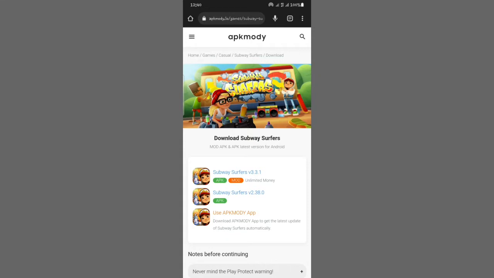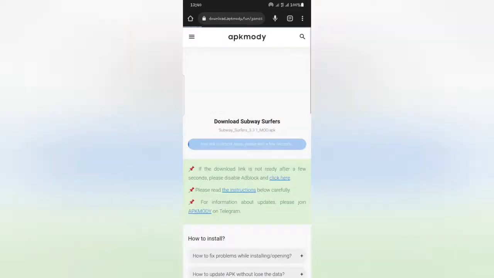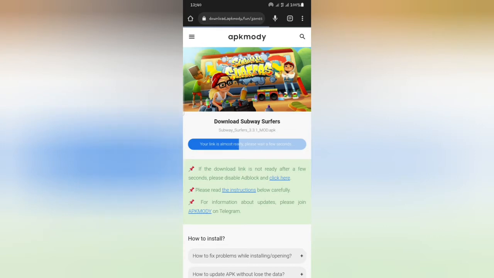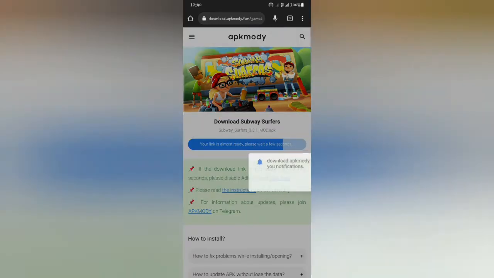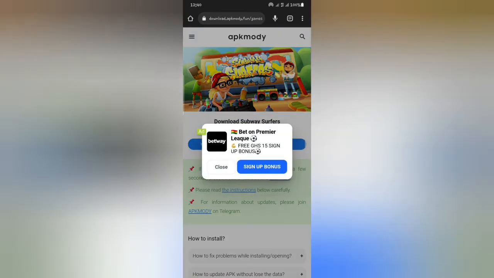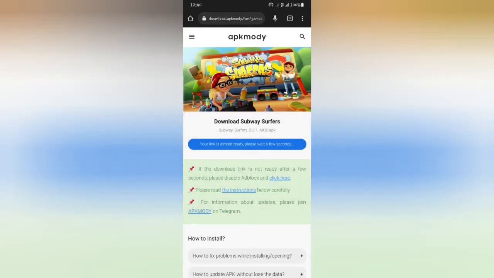Alright, so it will bring you to the next page where you select the version of Subway Surfers that you want to download. So I will click on version 3, click on the first one. Here they will bring you a download link for you to download. So your link is almost ready. Yeah, it's now ready. So download.